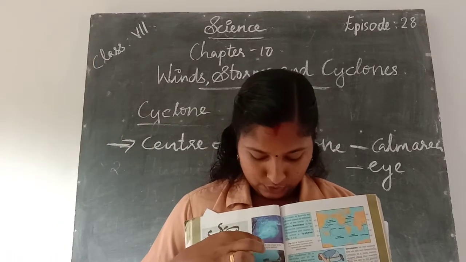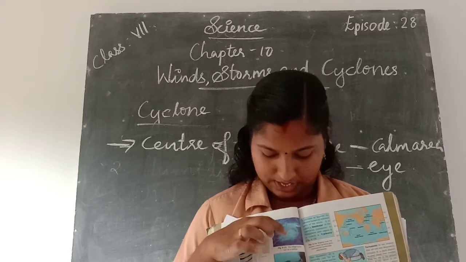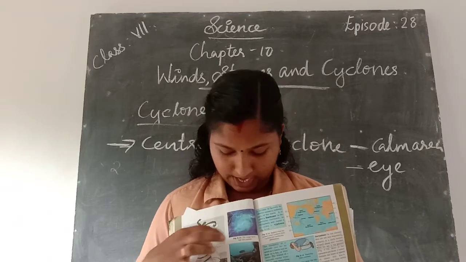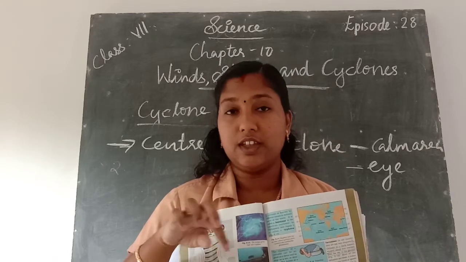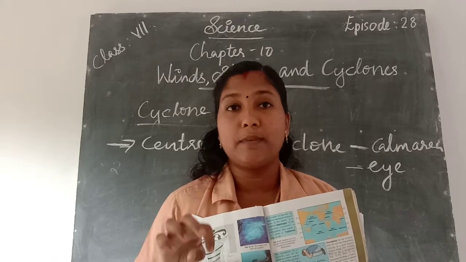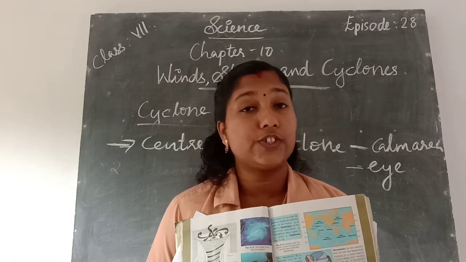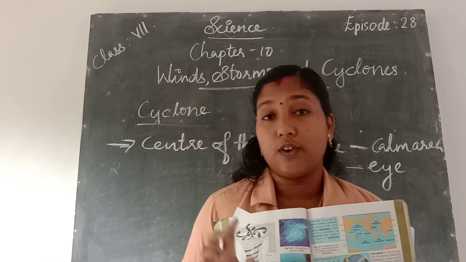Here is the image of the eye of a cyclone. Here we can see the image of the eye, that means the center of the storm. The center of the storm is a calm area. Okay, all of you understood?